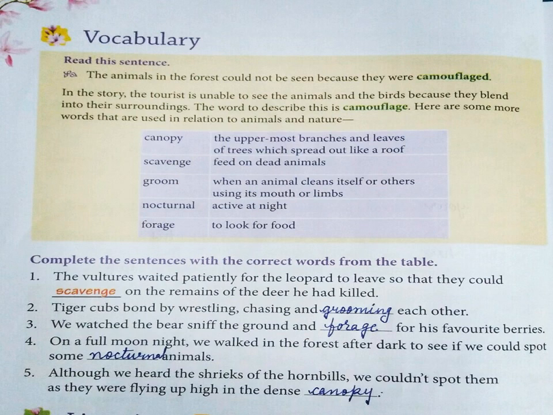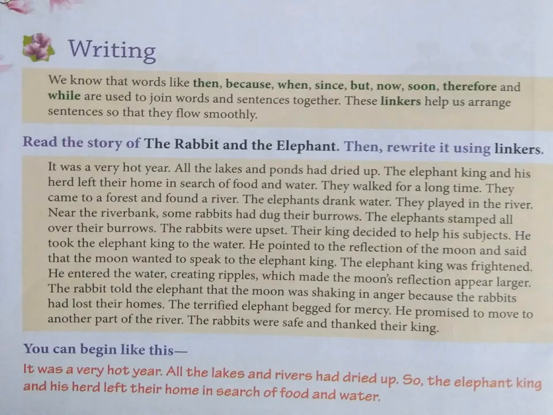Although we heard the shrieks of the hornbills, we couldn't spot them as they were flying up high in the dense canopy. Canopy is the uppermost branch and leaves covered part of the tree. So they could not find the hornbills because they were hiding in the canopy. Did you understand?